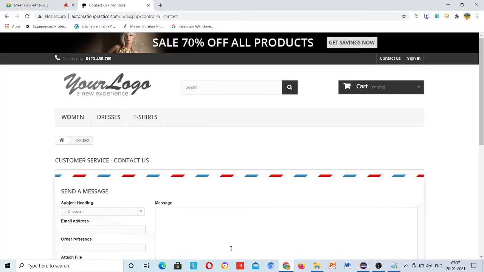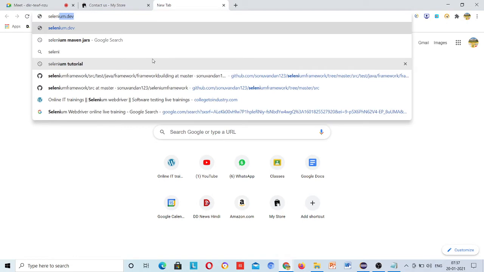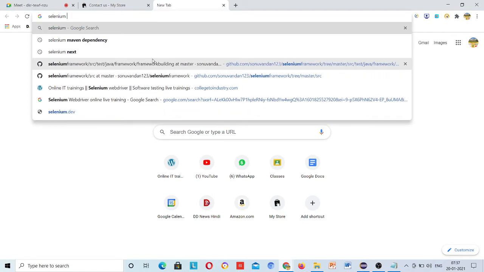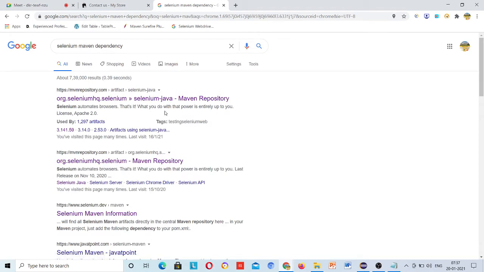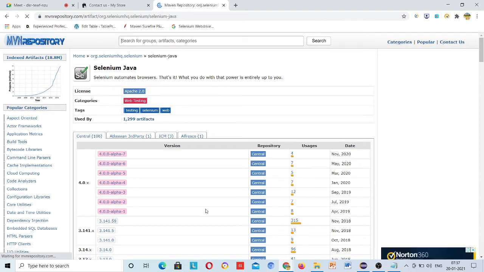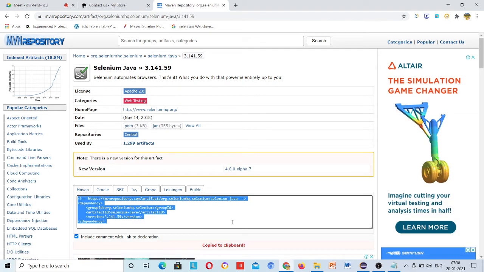First of all you need to get all the jars, right? So how will you get all the jars? Get all the jars for Selenium, because this project doesn't know about Selenium. You are working in Maven, so you need to get the dependencies for that. Selenium Maven dependency, come here. We have covered everything separately, now we are just integrating them.